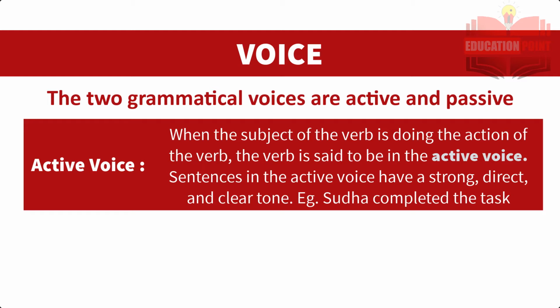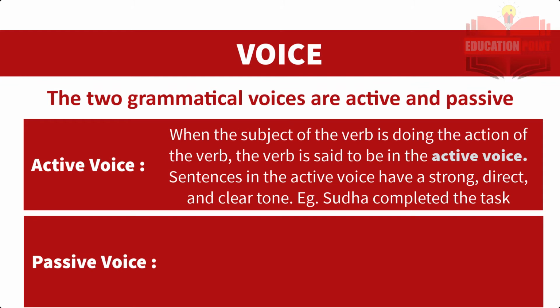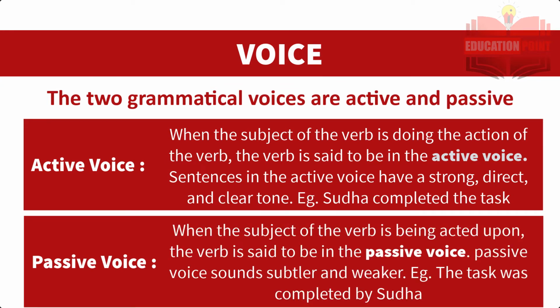और वहां पे क्या होता है, जो subject रहता है उस verb में वो क्रिया कर रहा होता है, and that is why we say active voice. But when we talk about passive voice, the subject of the verb is being acted upon. जो subject है उस पूरे sentence में, उस subject पे वो क्रिया हो रही है, and that is how the verb is said to be in passive voice. Again, as I said, it sounds a little weak and a little subtle when we use passive voice.